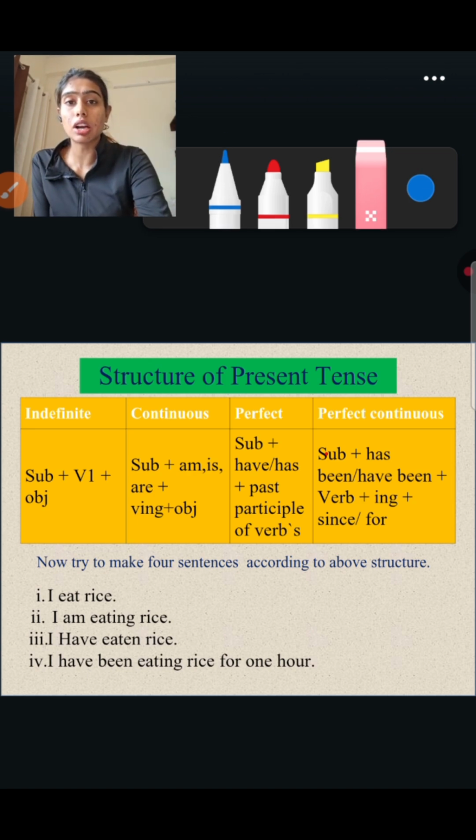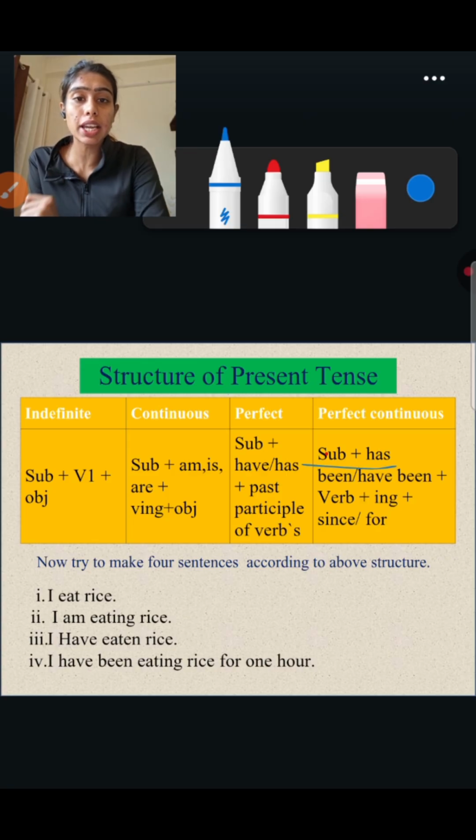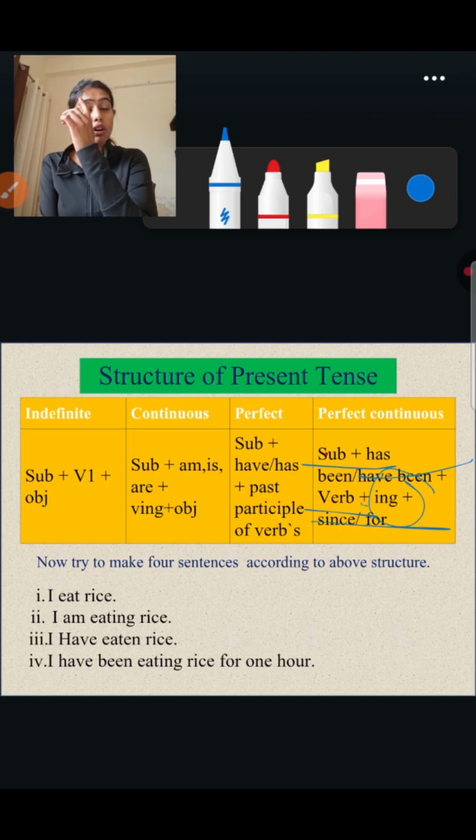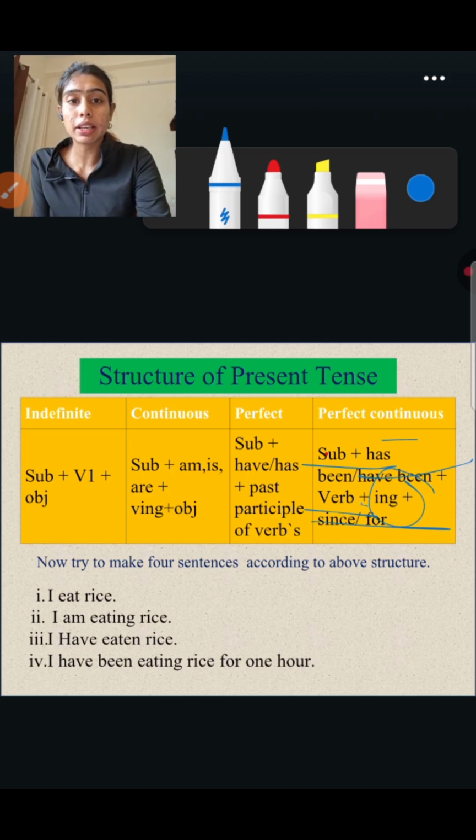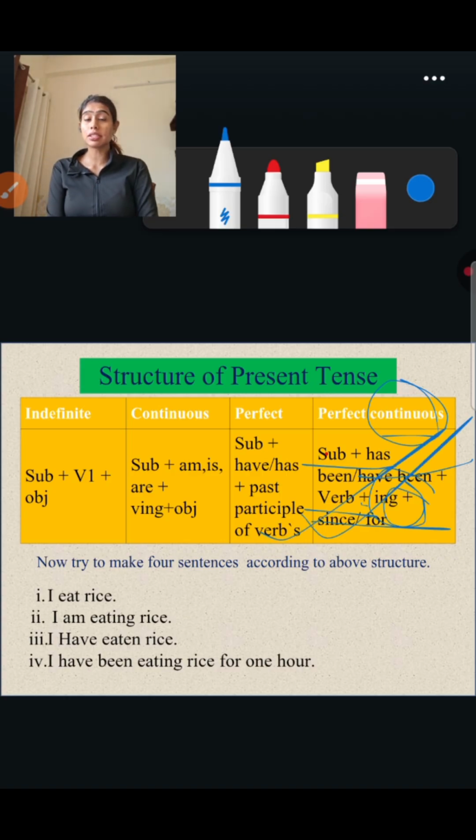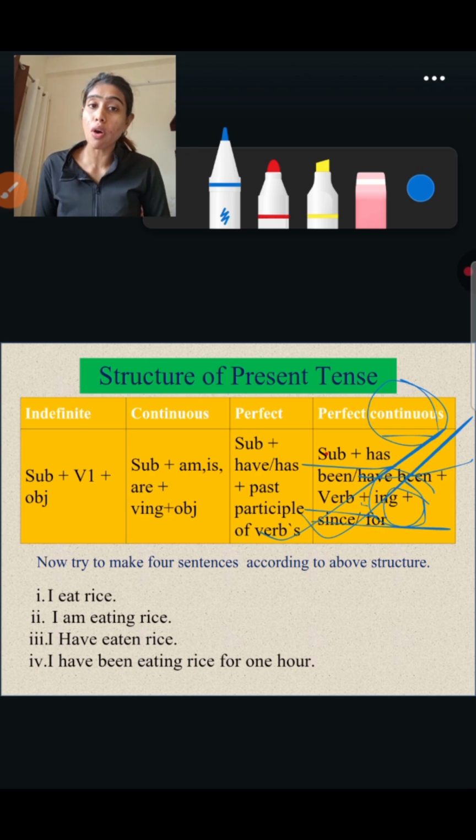Okay, let's see how we'll frame the sentence. Subject plus has been or have been plus verb plus ing plus since or for. I have already told you when you will use have and when has. Okay, continuous is there, so ing. So now let's learn when we will use since and when we will use for.